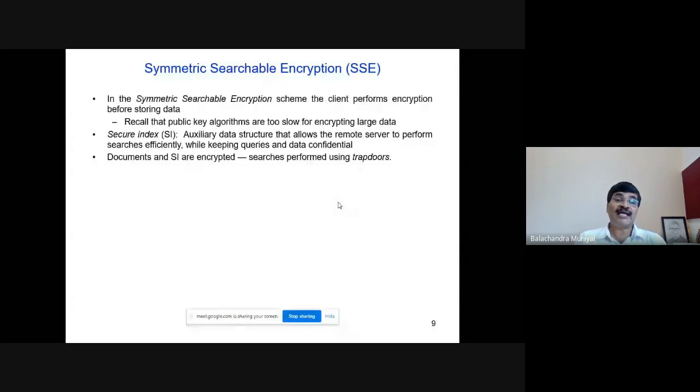Both the actual documents and the secure index are encrypted, using separate keys, which will be discussed later. And you know that searches will be performed using trapdoors or encrypted keywords.